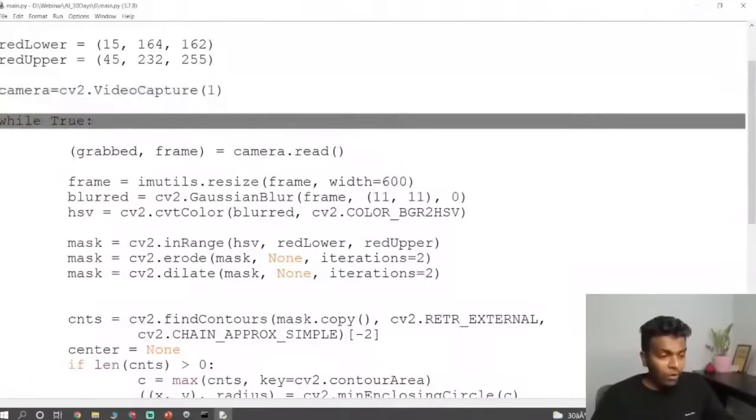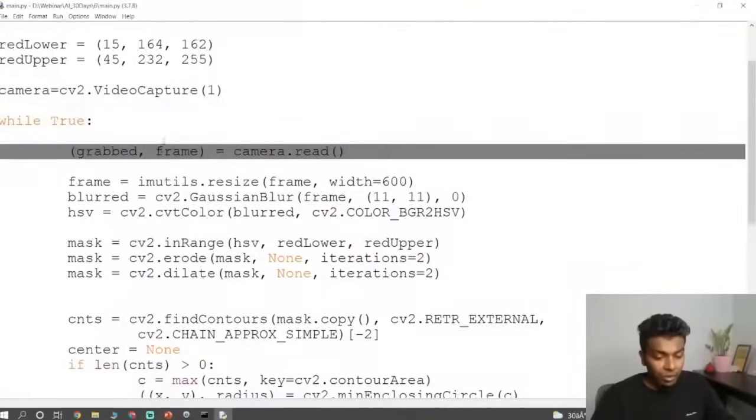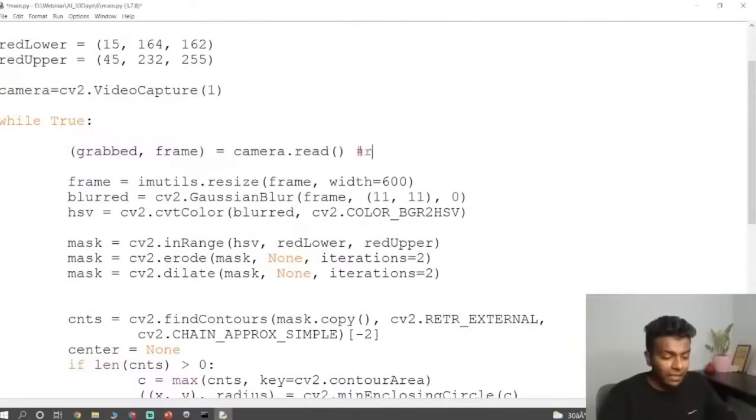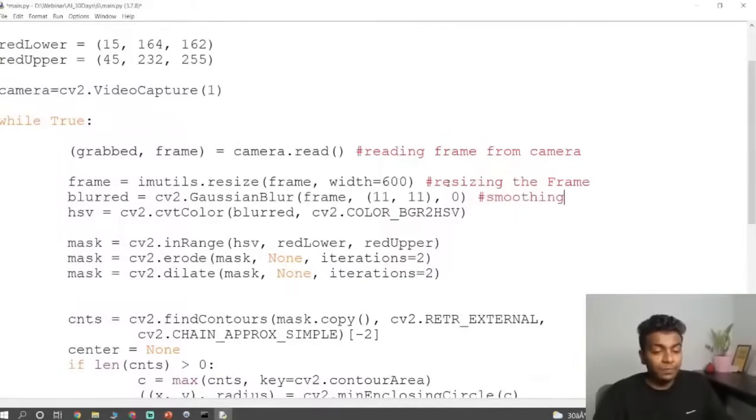And inside that, while True, we are going to read the frame from the camera. So camera.read, which is like reading the frame from the camera. This is what the first line is all about. And in the second line, we are resizing the frame to a width of 600. And then we are going to apply smoothing. These are the same syntax which we learned before in yesterday's session, guys.